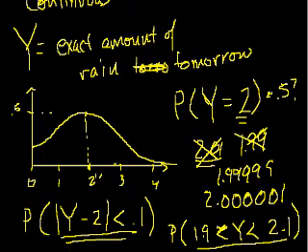I'll let you think about it a little bit. But now this starts to make a little bit of sense. Now we have an interval here. So we want all Y's between 1.9 and 2.1. So we are now talking about this whole area. And area is key. If you want to know the probability of this occurring, you actually want the area under this curve from this point to this point.